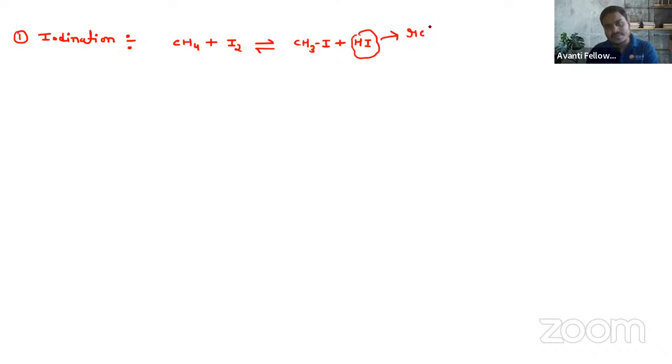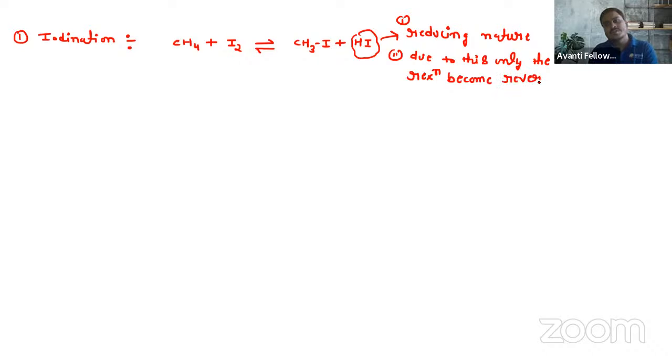Due to this reducing nature only, the reaction becomes reversible. So due to the formation of this HI, the reaction is reversible.